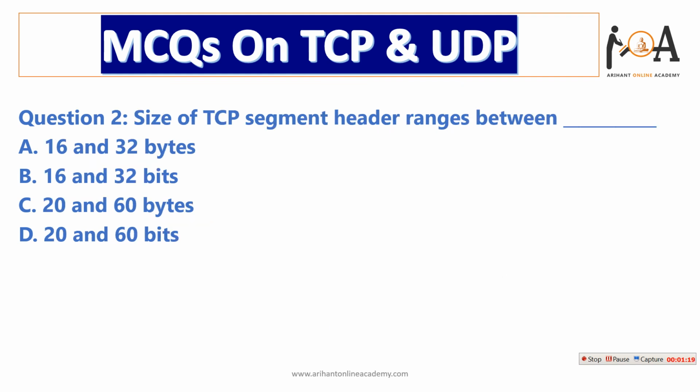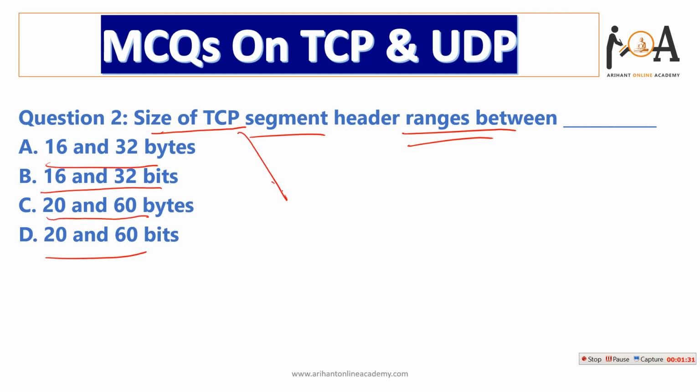The next question is, the size of the TCP segment header ranges between 16 to 32 bytes, 16 to 32 bits, 20 to 60 bytes, or 20 to 60 bits. Basically the size of a TCP segment header is from 20 bytes to 60 bytes.